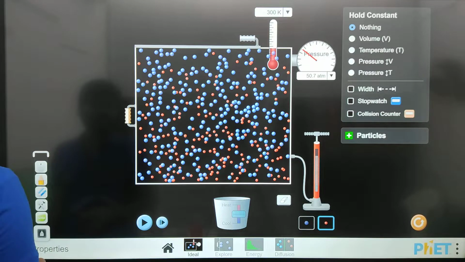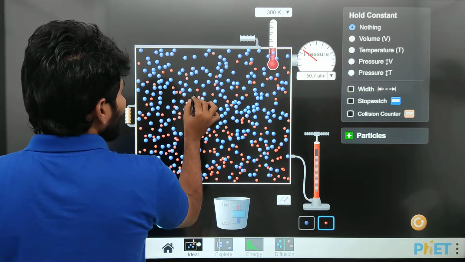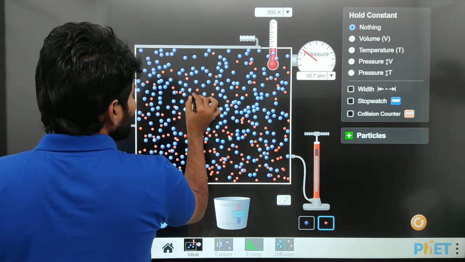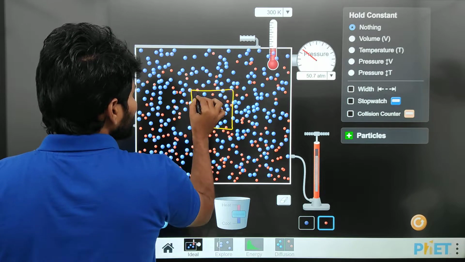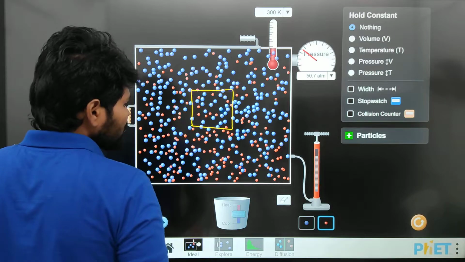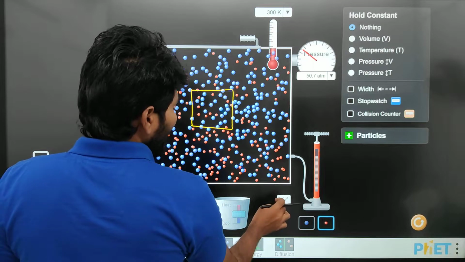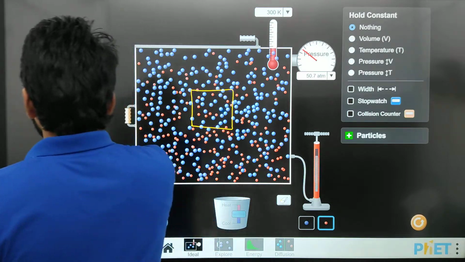Now I am taking a small portion. I am taking a cubic part like this.